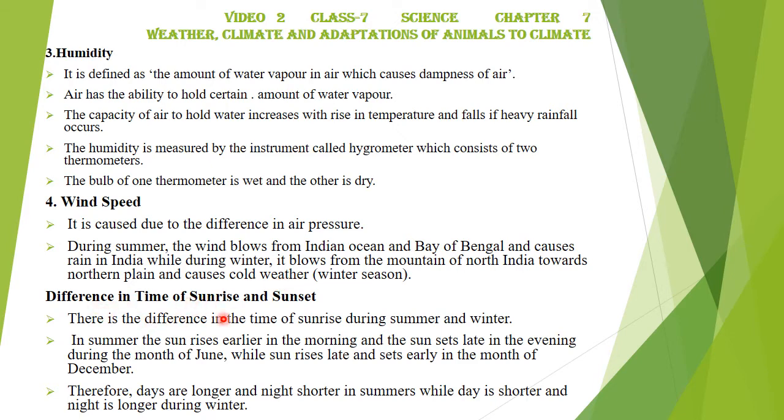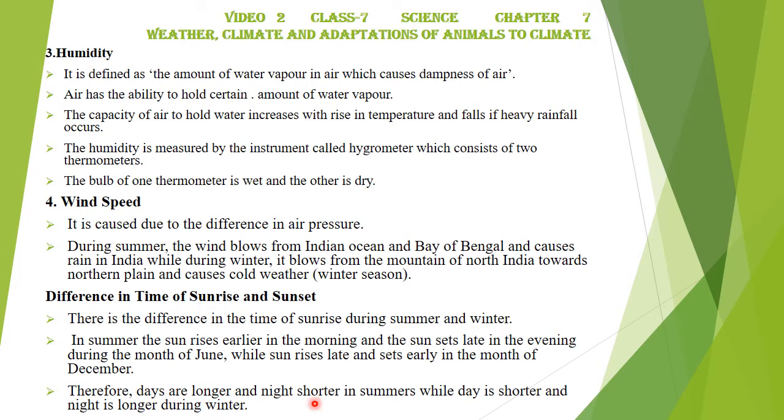Now, the difference in time of sunrise and sunset. There's a difference in the time of sunrise during summer and winter. In summer, the sun rises earlier in the morning and sets late in the evening during the month of June, while the sun rises late and sets early in the month of December. In winters, we have very short days. During summer months, you have longer days.